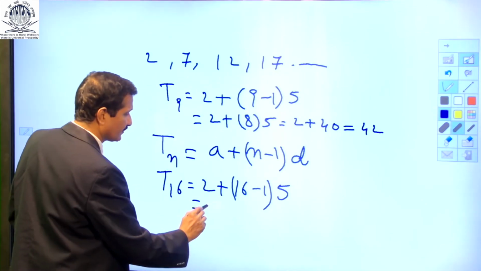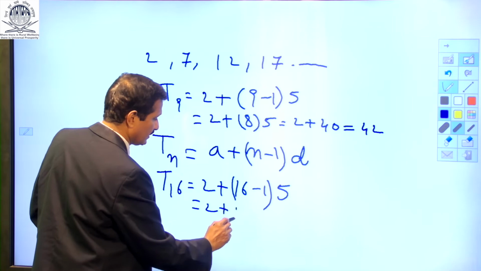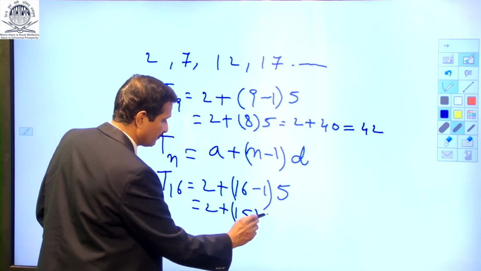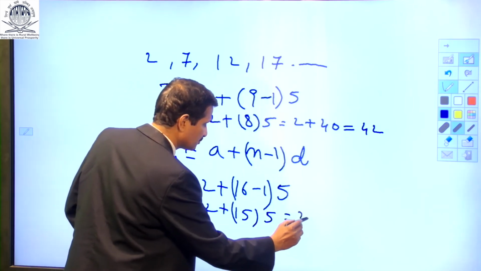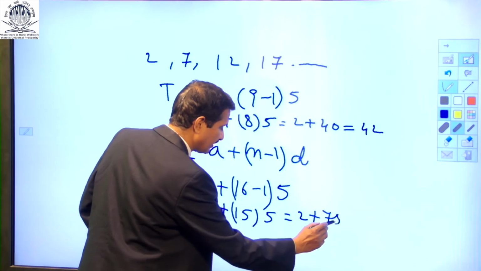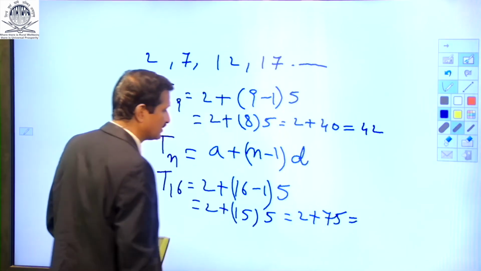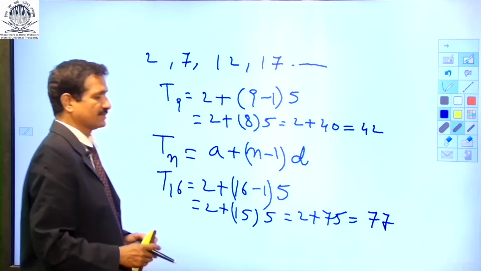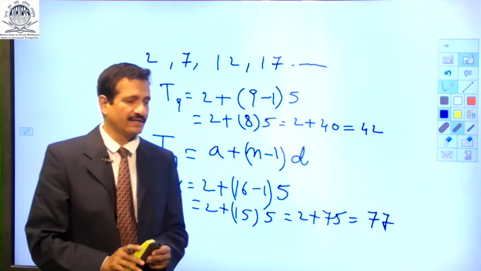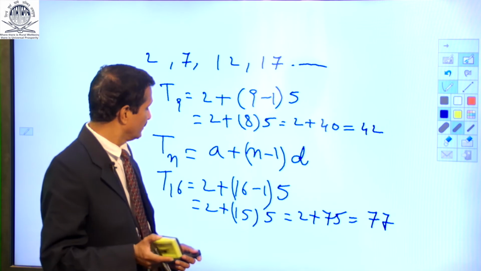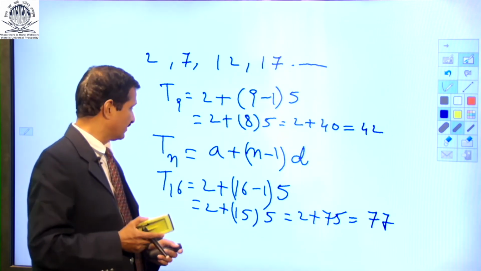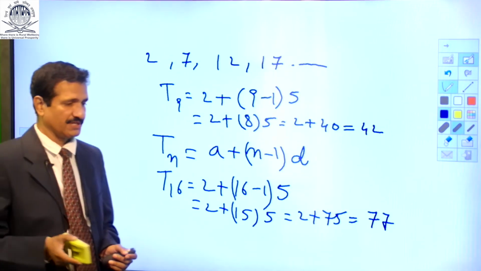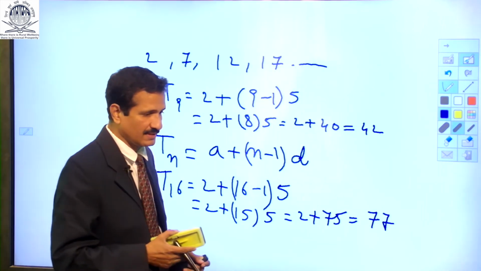This is 2 plus 15 into 5, that is 2 plus 75, which is equal to 77. So, that is how we can find the nth terms, where here n is 9 and 16. Let us move on to the next problem.